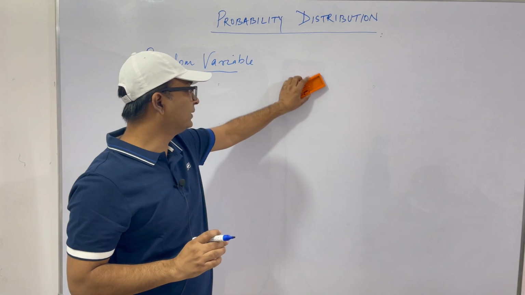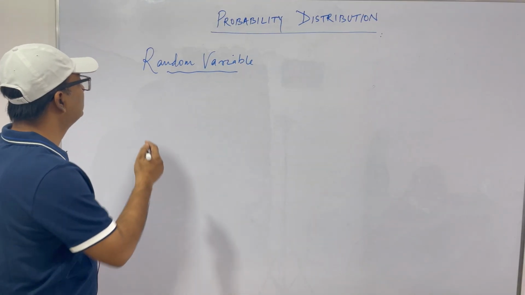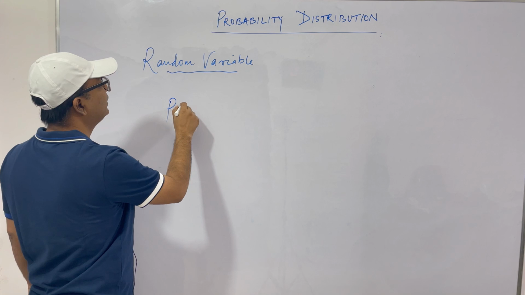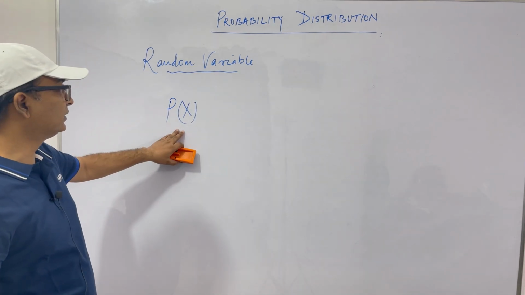Now the second thing is how we denote it. We denote it like this: P of X. This is the standard notation.